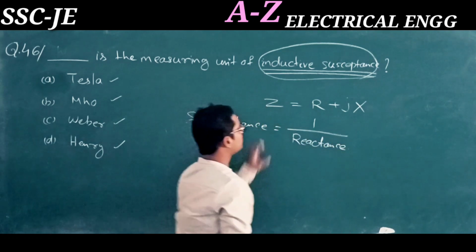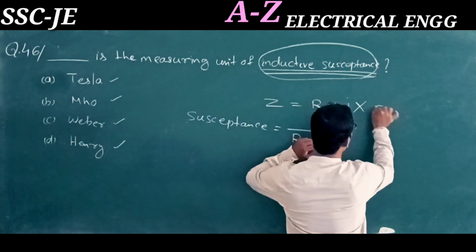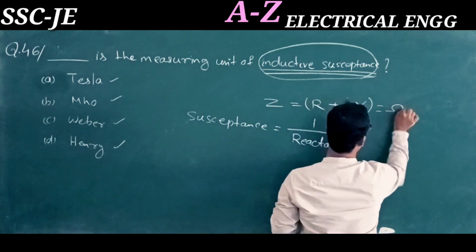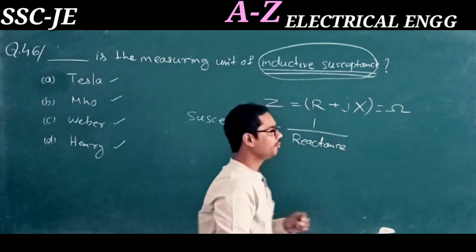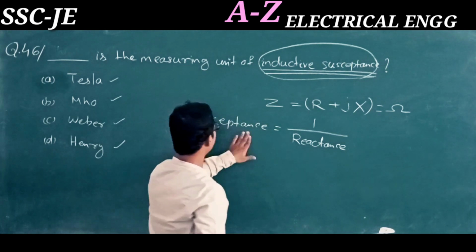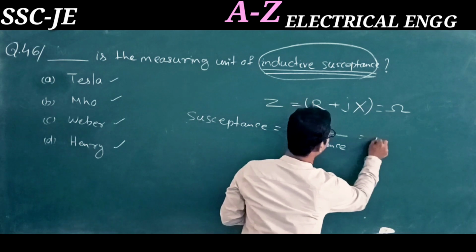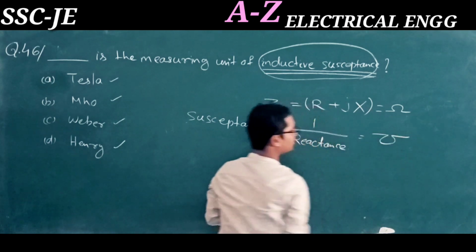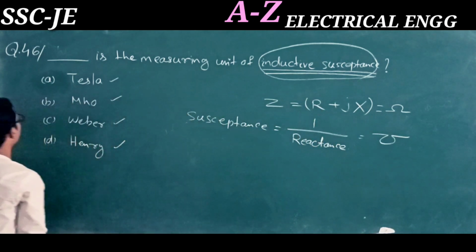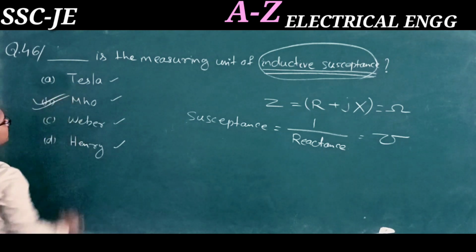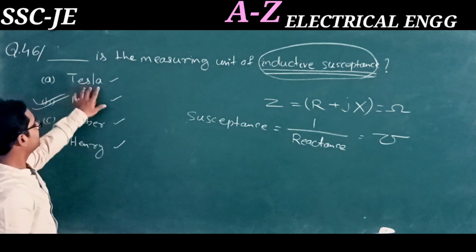So the unit of this value will be the reciprocal of ohm. As susceptance is the reciprocal of reactance, its unit will be mho. So option B is the correct answer.